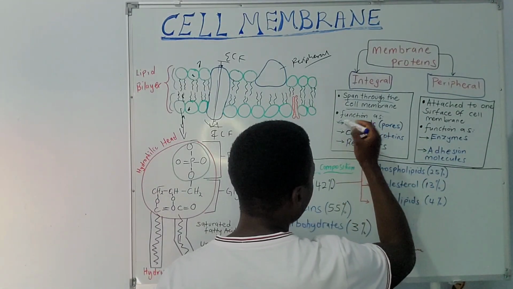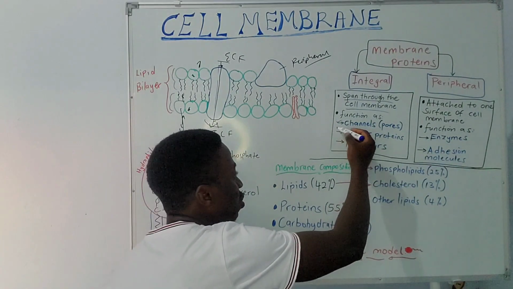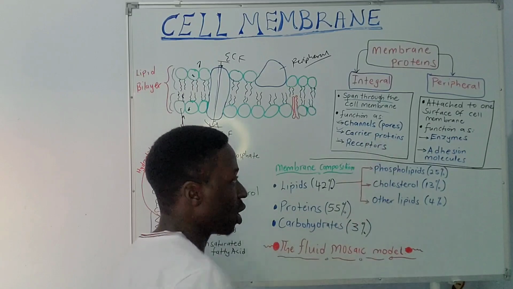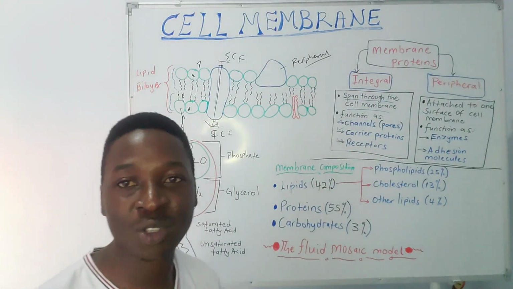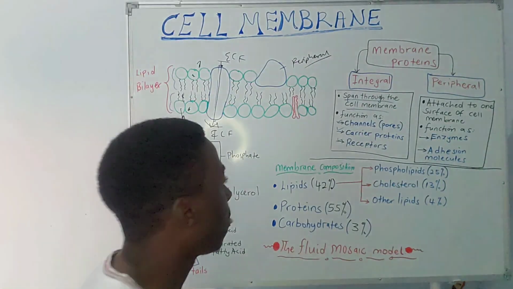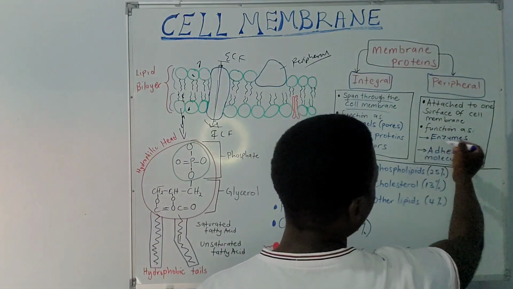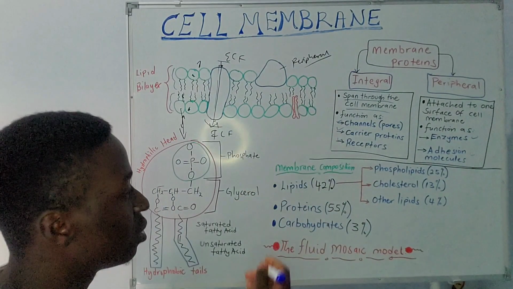Among their functions, they act as channels or pores, as we shall see, and they also act as carrier proteins and can also act as receptors. We're going to talk more about these integral proteins in my next video, which will be on transmembrane transport. And then the peripheral proteins usually function as enzymes and adhesion molecules.